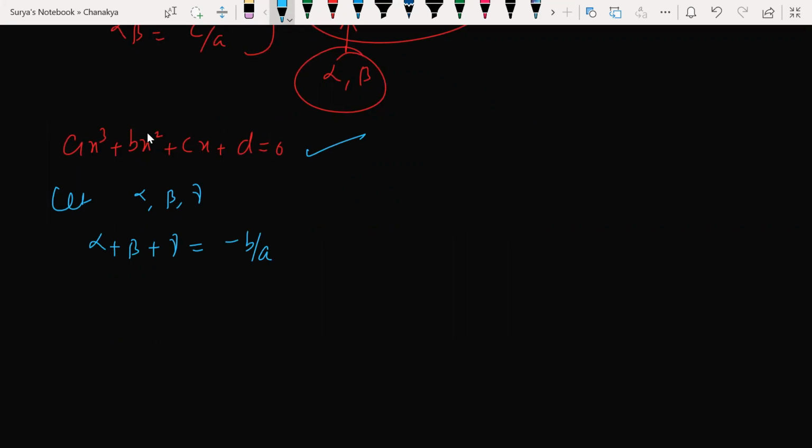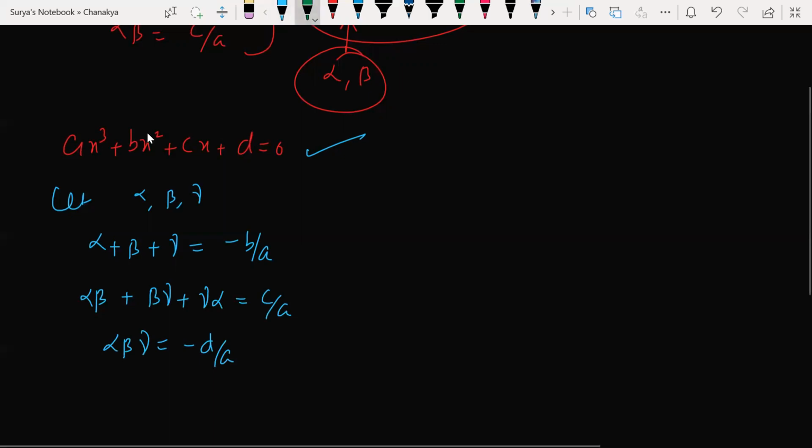The sum of the product of the roots two at a time, alpha beta plus beta gamma plus gamma alpha, is equal to C by A. And the product of the roots, alpha beta gamma, is equal to minus D by A. This is the formula we have to observe here.